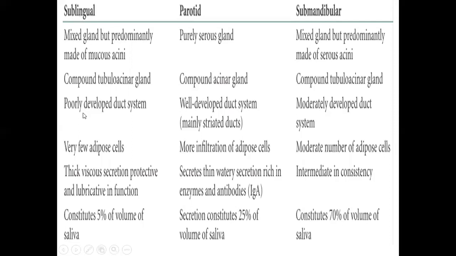In the sublingual gland, the duct system is poorly developed. In the parotid gland, the duct system is well developed, and in the submandibular gland, the duct system is moderately developed. In the sublingual gland, few adipose cells are present. In the parotid gland, more adipose cells are present, and in the submandibular gland, more adipose cells are present.